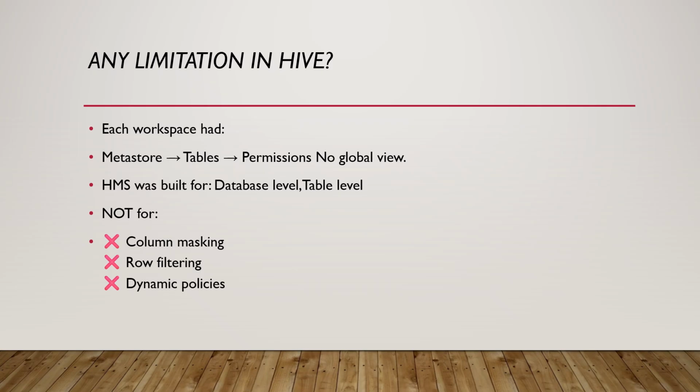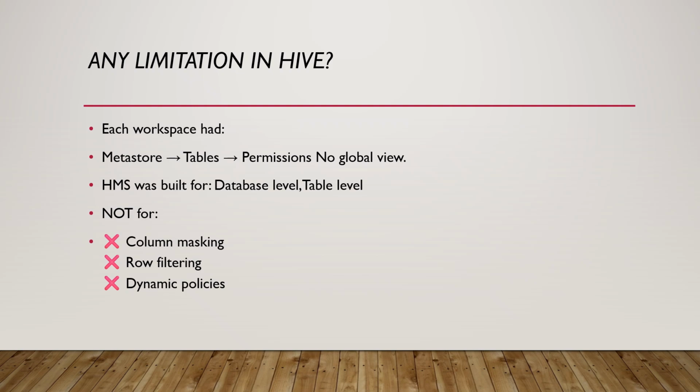For example, we are dealing with sensitive information. We may have phone numbers, emails, and sometimes Aadhaar cards, right? This kind of information we cannot expose to the world. So because of that, we will mask that data. Earlier in the Hive Metastore, there were no such options, okay?